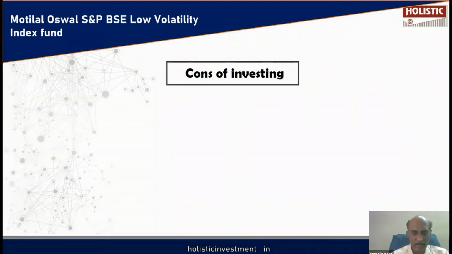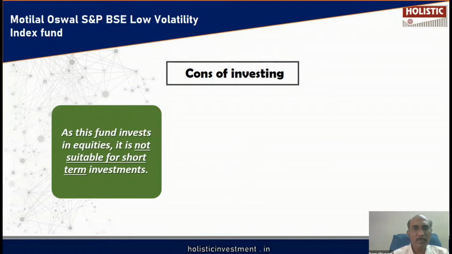As we have analyzed what are all the potential merits of investing in this fund, now is the time to analyze what are all the potential demerits, our key findings which are against this fund, that we can discuss in detail.